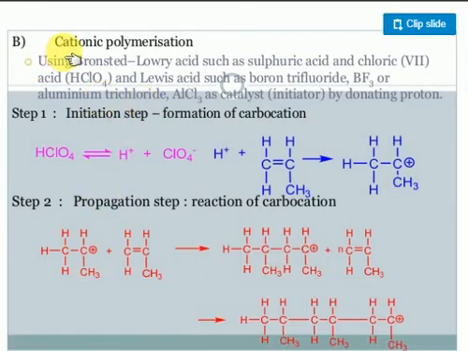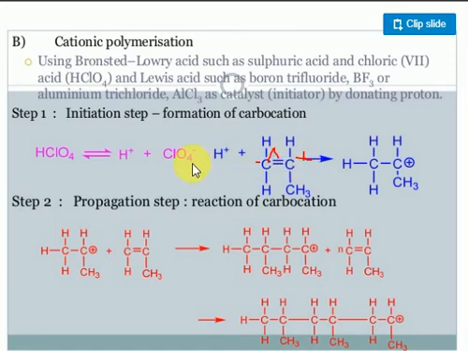Look at, students, the cationic polymerization process. In this cationic polymerization process, I'll give one small example. HClO4 decomposes into H plus and ClO4 minus. H plus is there, no? This H plus initiates the reaction. Polypropylene, you can remember. Whenever H plus is added, they will go for heterolytic cleavage only. Heterolytic cleavage means a minus charge will come here and a plus charge will come.